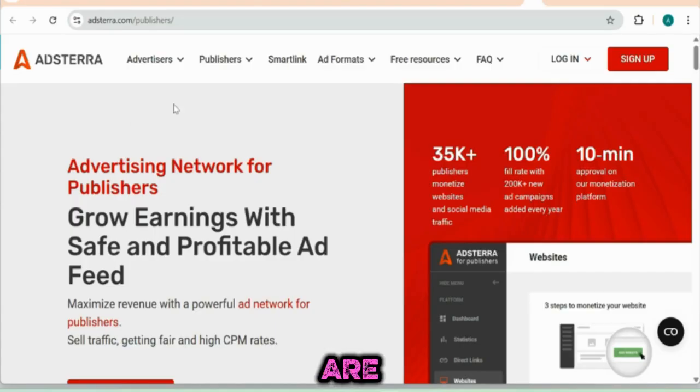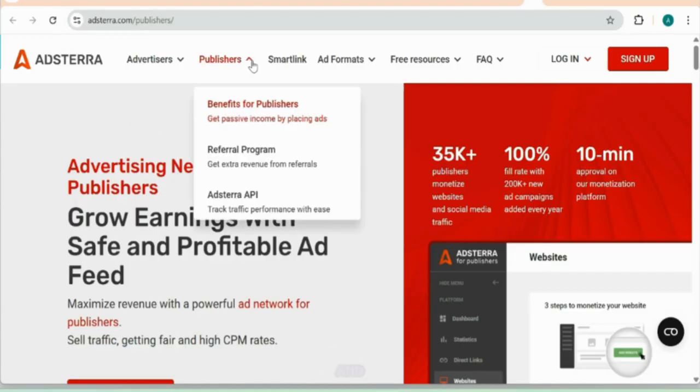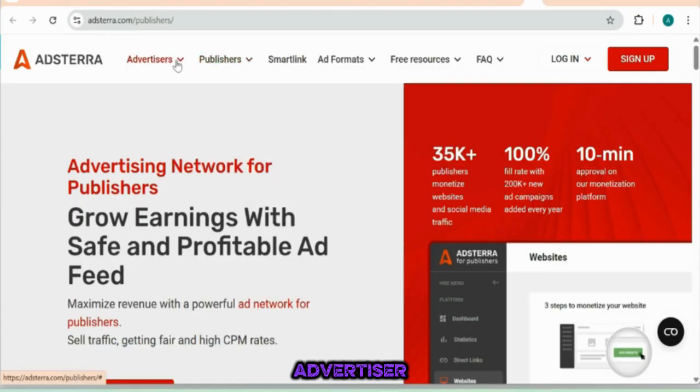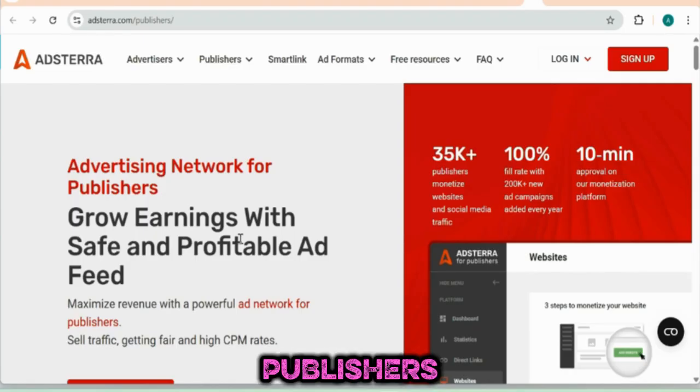So we are publishers and they are advertisers. The advertiser pays this money to the ad network. These ad networks are just acting as a link. They bring different advertisers, like maybe 1 million advertisers from Nigeria. All of them trust Astera, so they pay their money to them. So Astera now partners with publishers. They have a platform that partners with publishers.